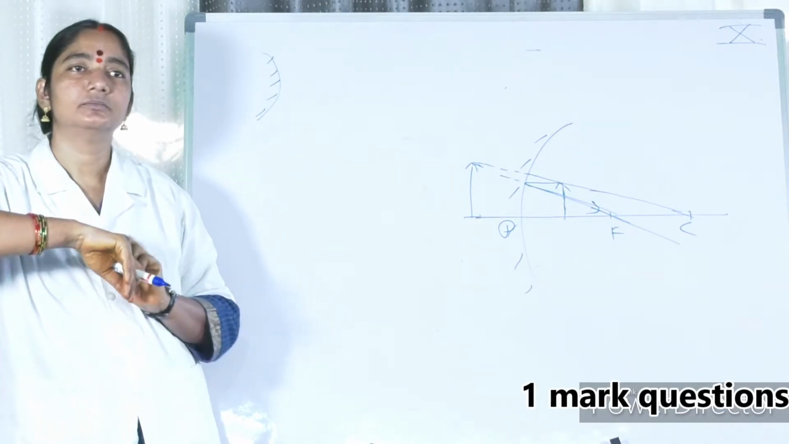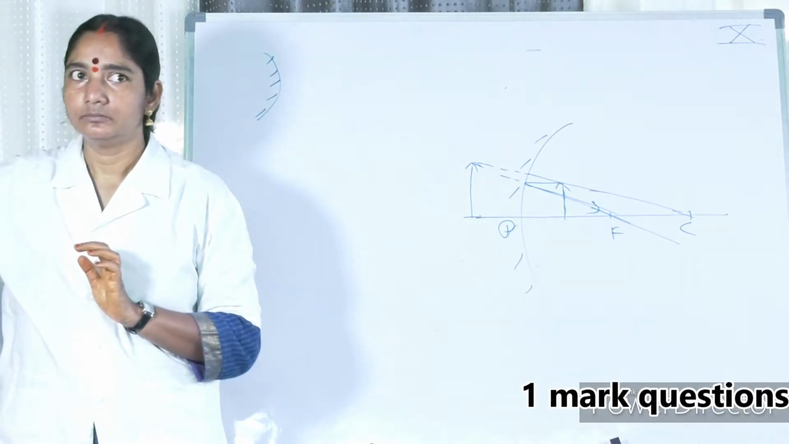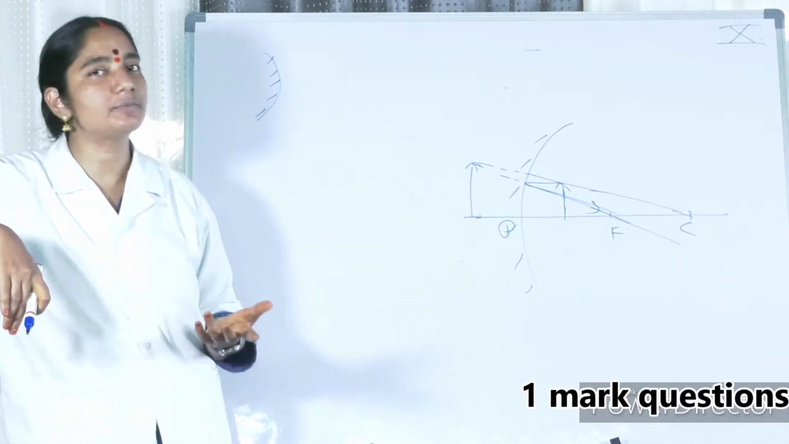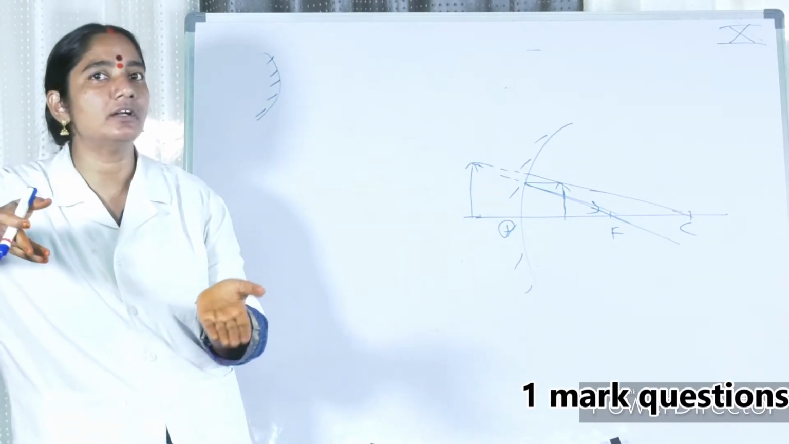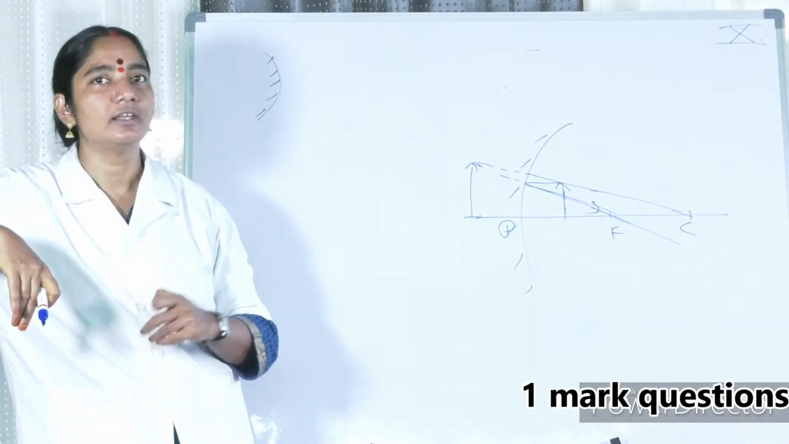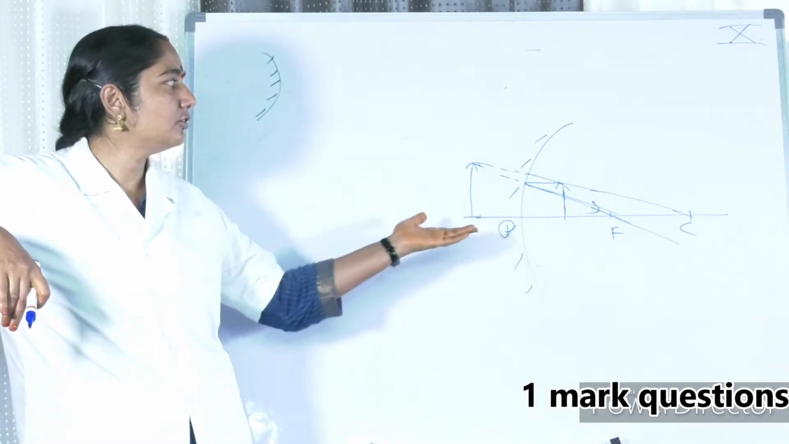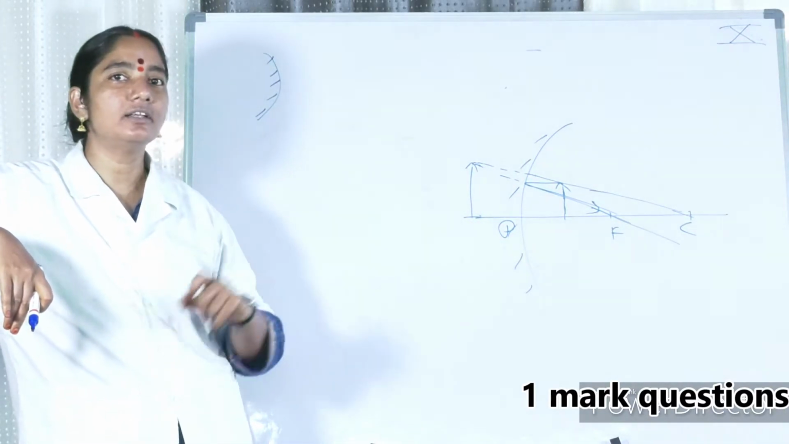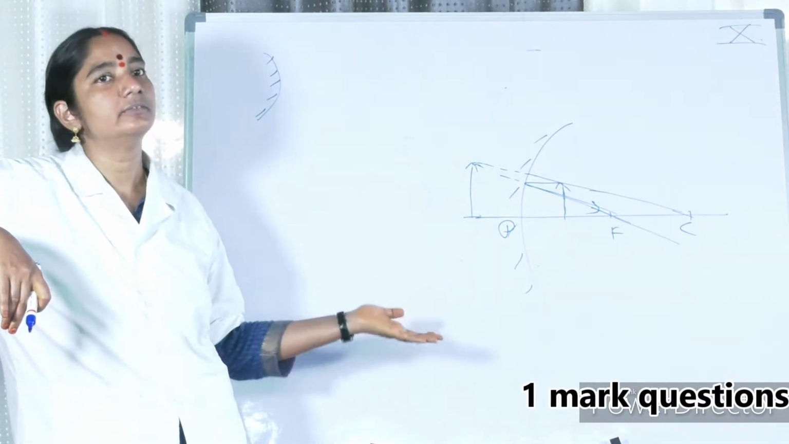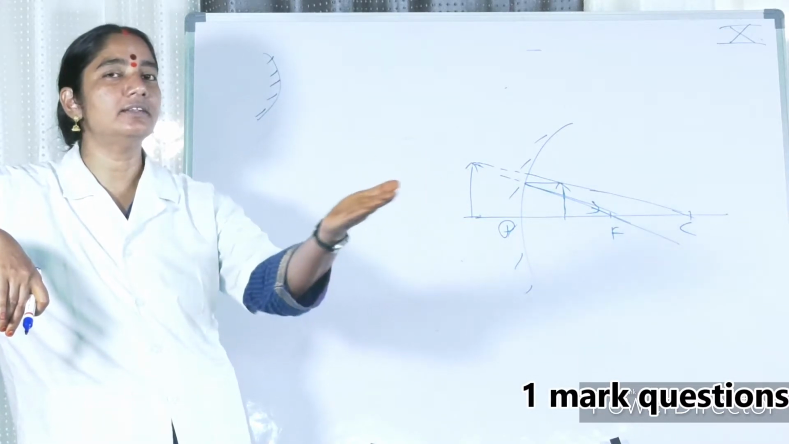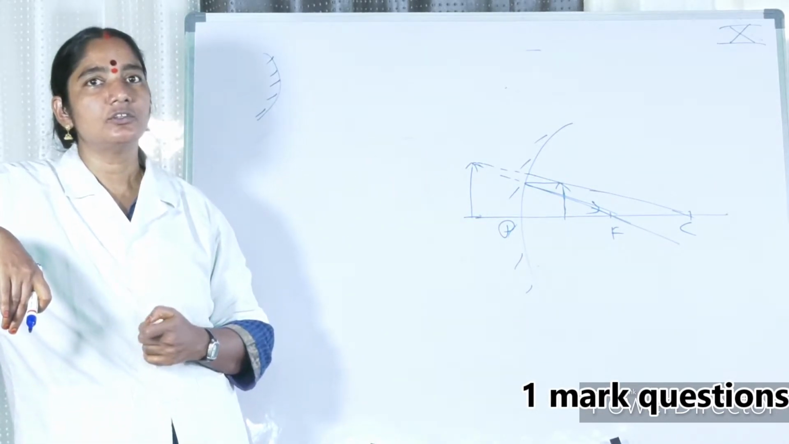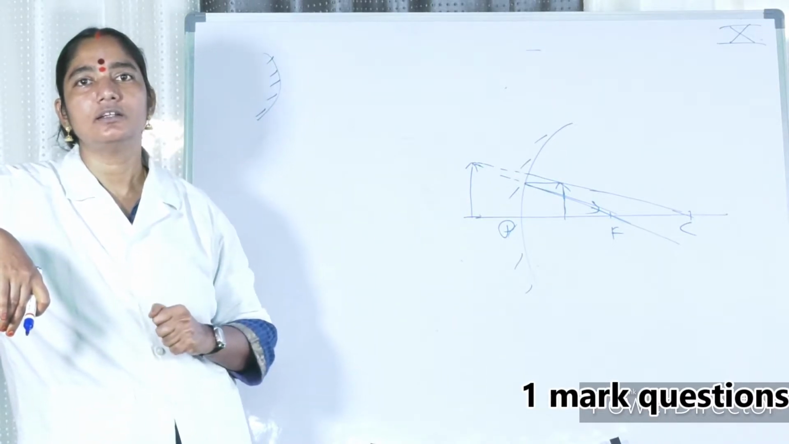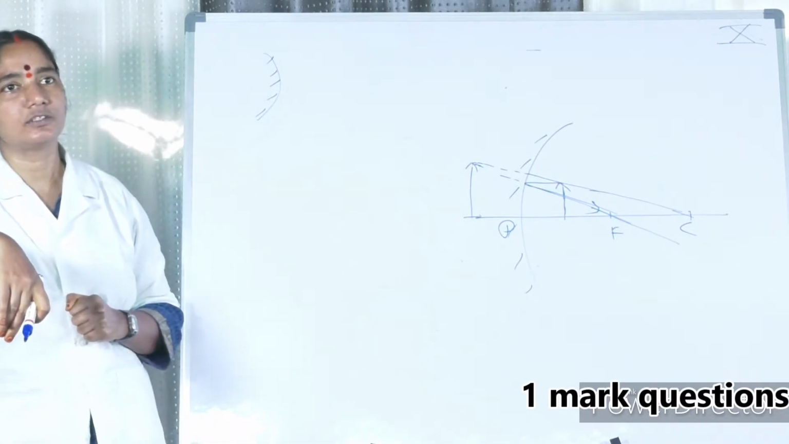Next question. Write any two uses of spherical mirrors. Spherical mirrors means convex and concave, both are spherical mirrors, both are coming from a sphere. That's why they are called spherical mirrors. Already we have seen they are used by dentists, in the salons, in the vehicles, and as the mirrors at the road turnings. So there are many uses. So I think we have discussed.